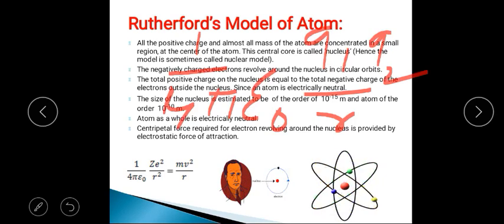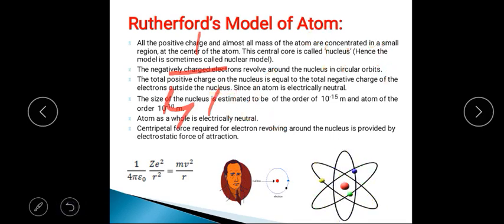So in this way, 1 divided by 4 pi epsilon naught, Z e square divided by r square is the electrostatic force of attraction between the negatively charged electron and the positively charged nucleus, which is balanced by what? The centripetal force. So the necessary centripetal force required for an electron to revolve around the nucleus is provided by the electrostatic force of attraction between the negatively charged electrons and the positively charged nucleus.